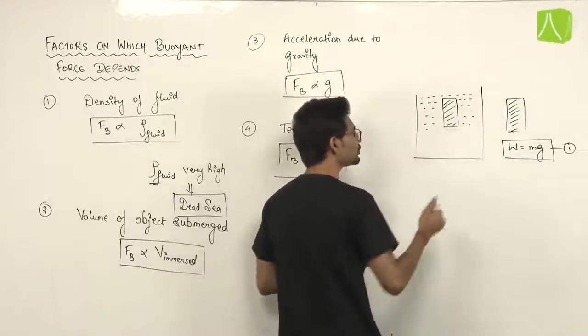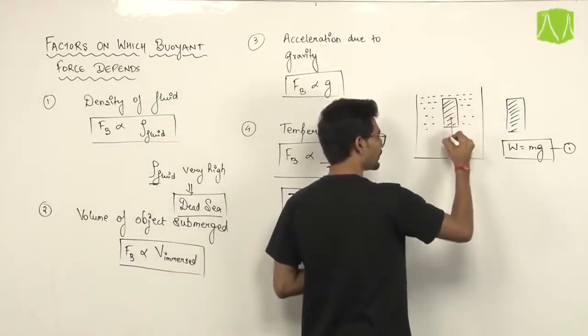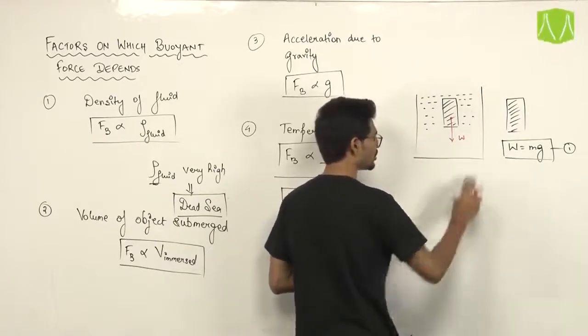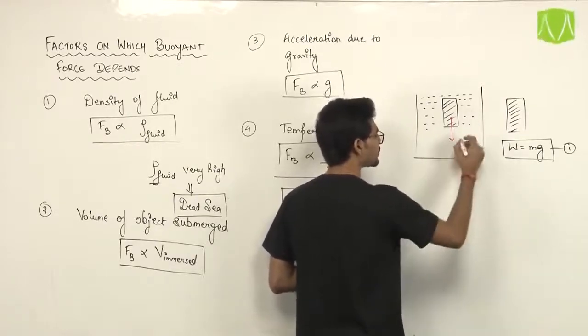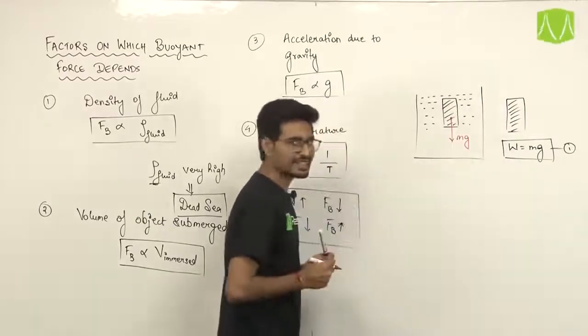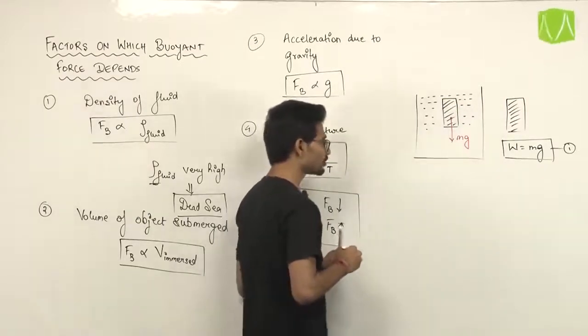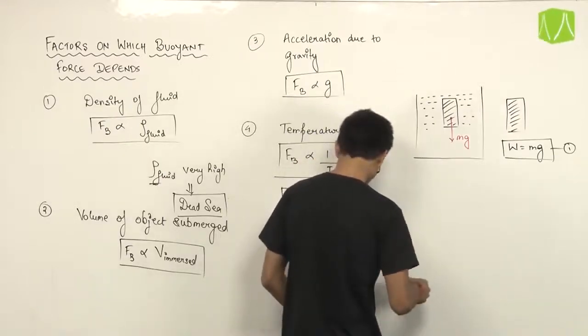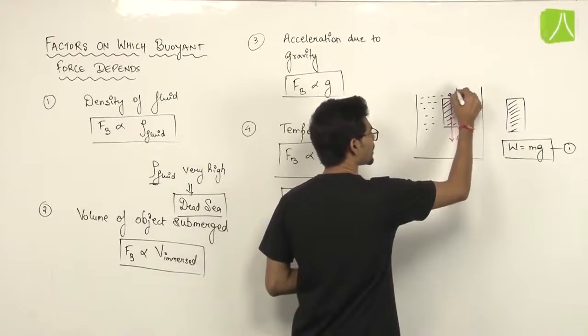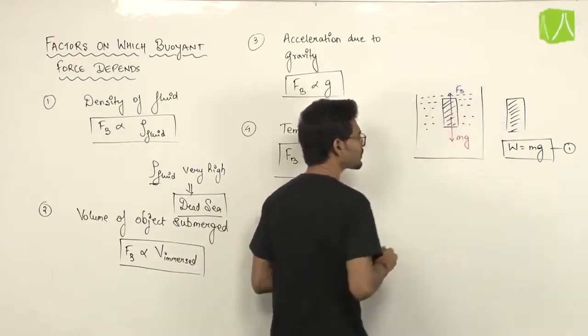What are the forces acting on this object? One force is only mg, that is the earth pulling this object down towards its center, the force of gravity. So mg is acting downward, and a buoyant force, Fb, is acting upward.